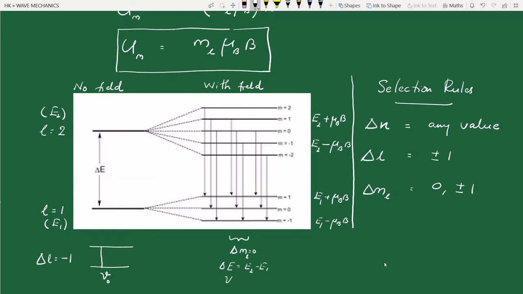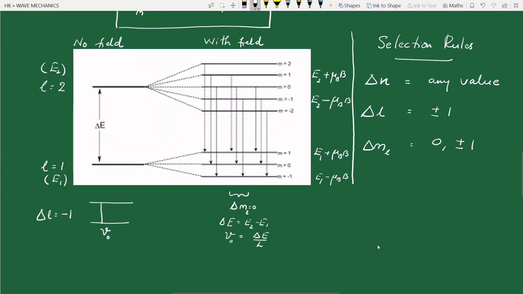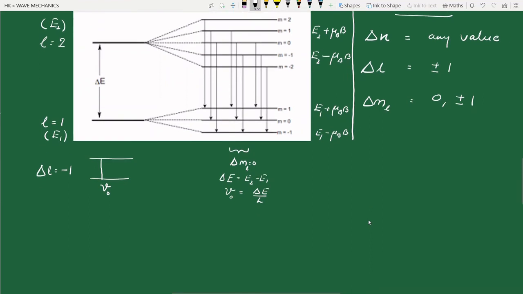Okay, so what is the frequency? Frequency is nu 0, which is delta E divided by h. So these three states correspond to a frequency simply nu 0, which is the same as the frequency in the absence of the magnetic field. This nu 0 is simply E2 minus E1 by h.